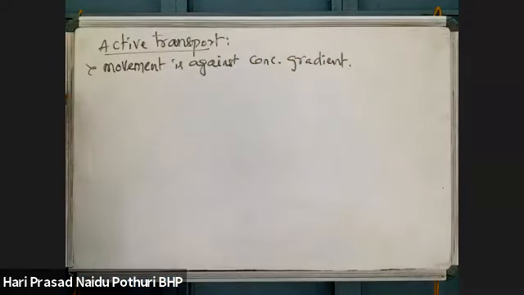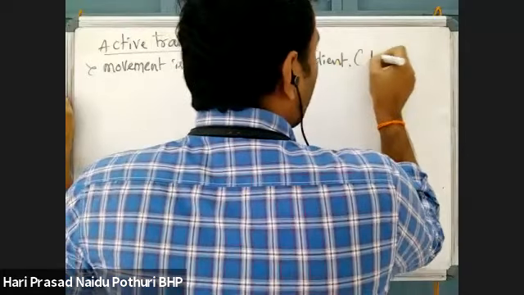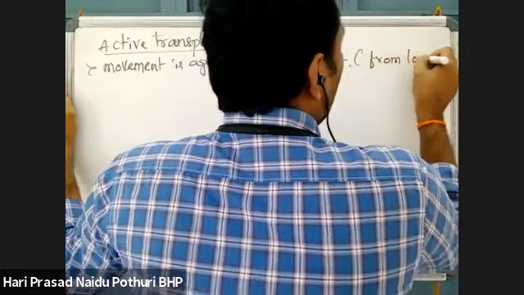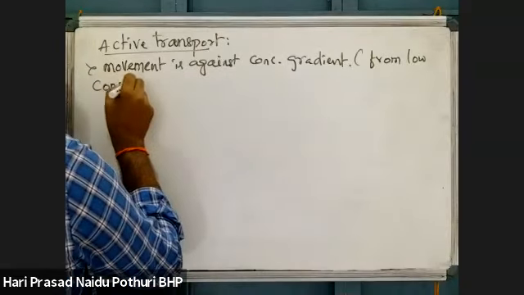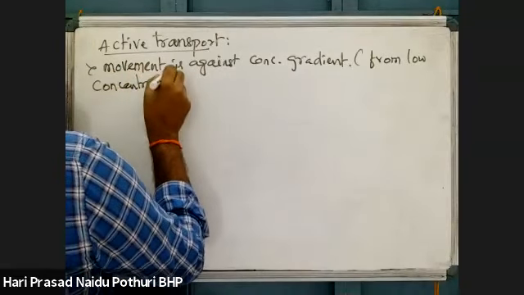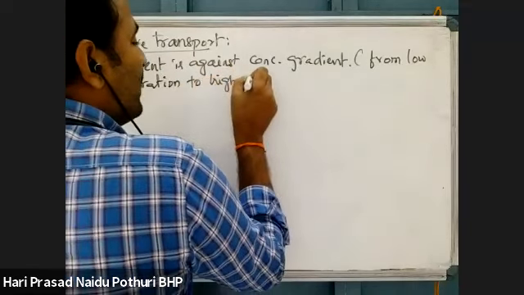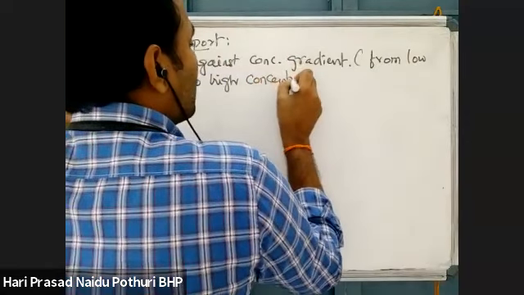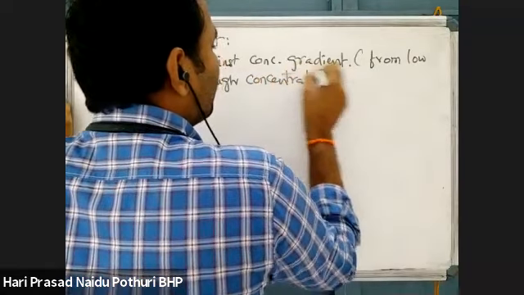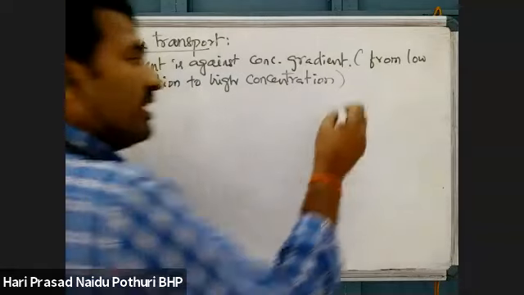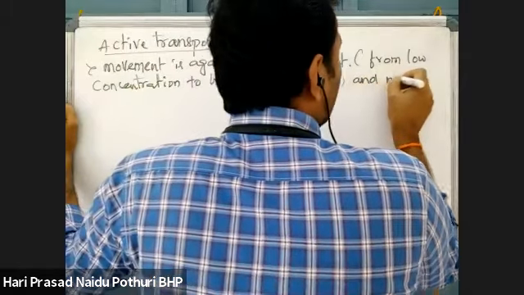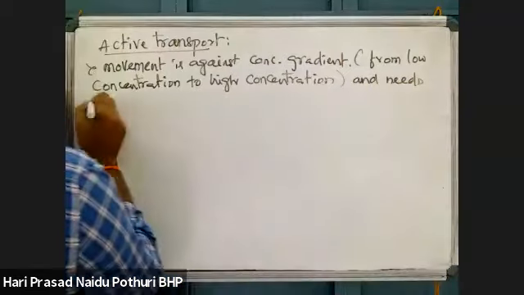Against the concentration gradient means from low concentration to high concentration. As the movement is from low concentration to high concentration, it needs energy input.